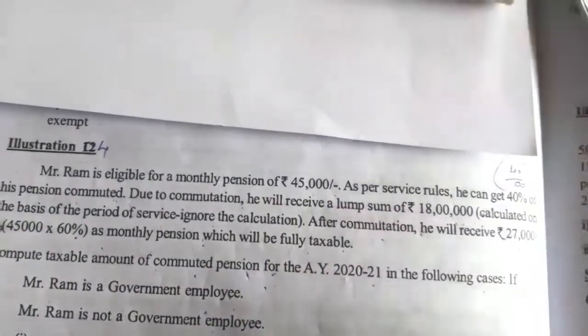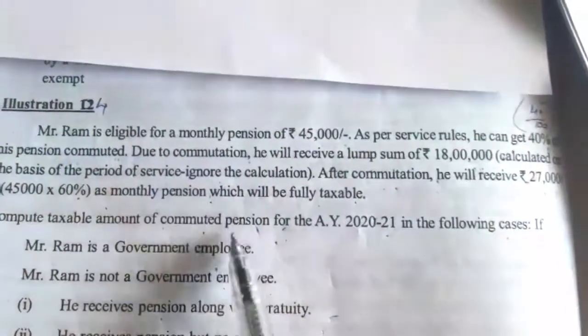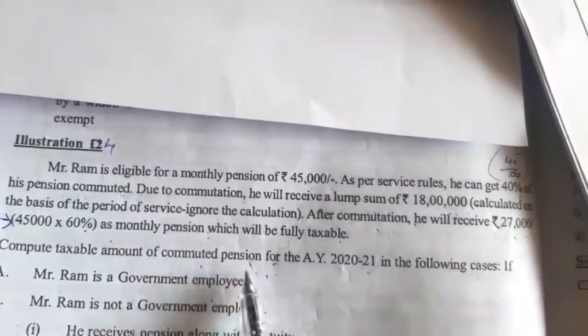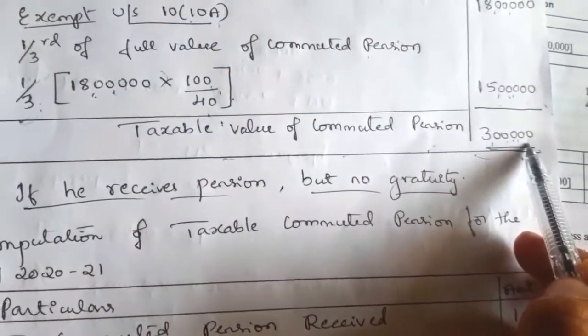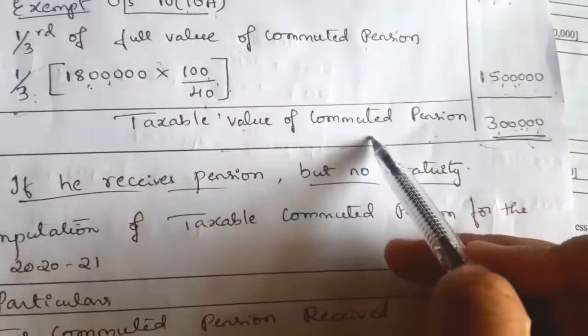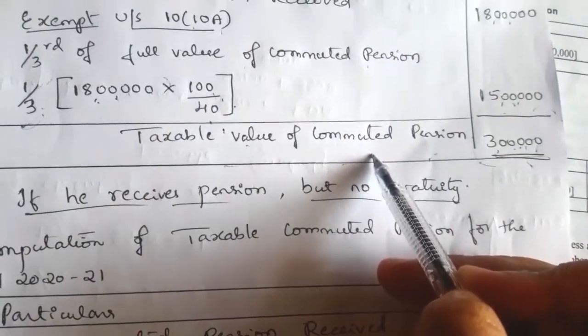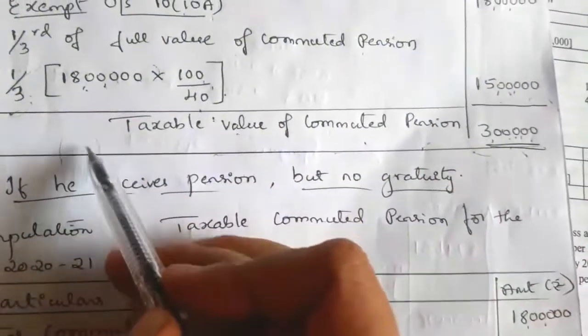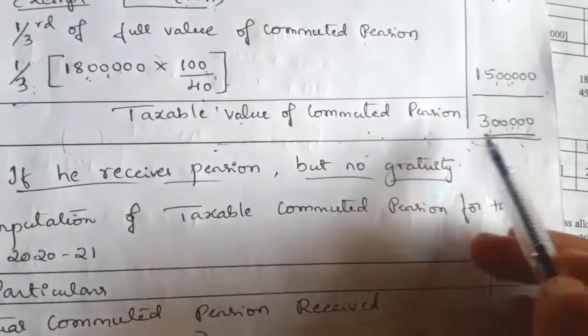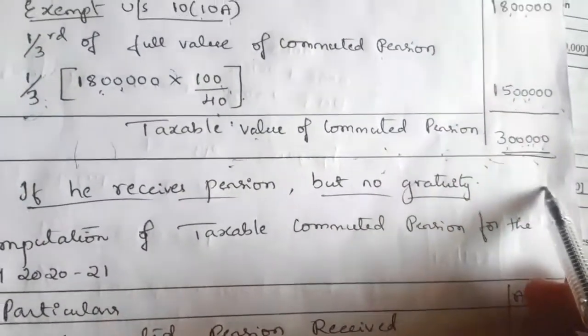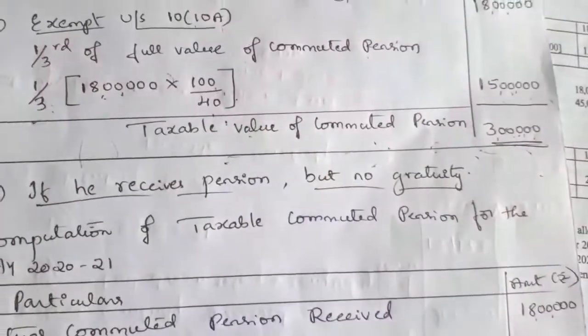In this question they asked to find only the commuted pension, so we have to write commuted pension is 3 lakh. If they ask for the total value of taxable pension, then 3 lakh plus the uncommuted pension, 27,000 into 12, we have to add here. That we will solve in the next illustration.